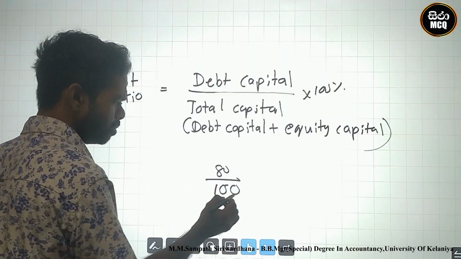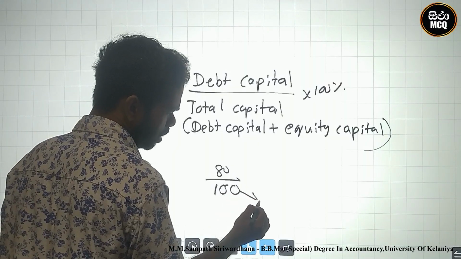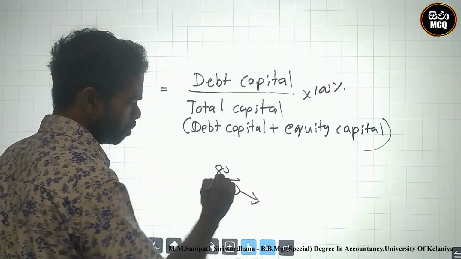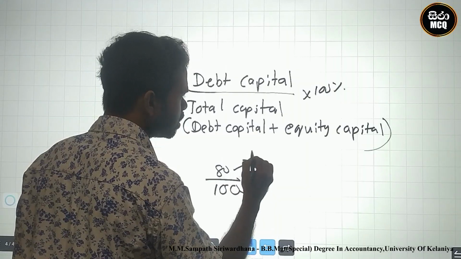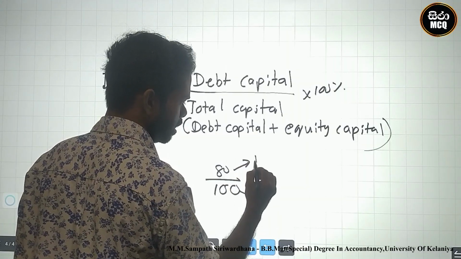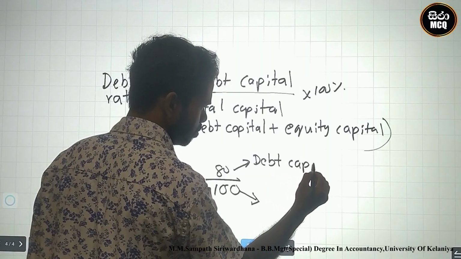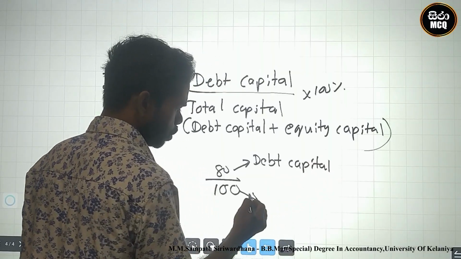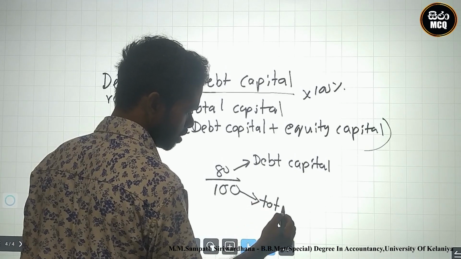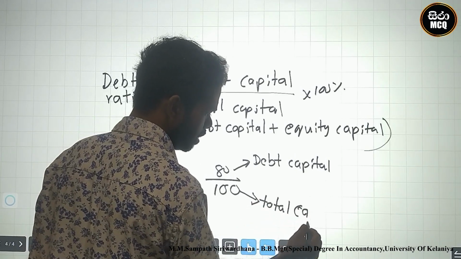Say 80%, no? 80% means total capital is 100, but debt capital is 80. Debt capital is on top of this.